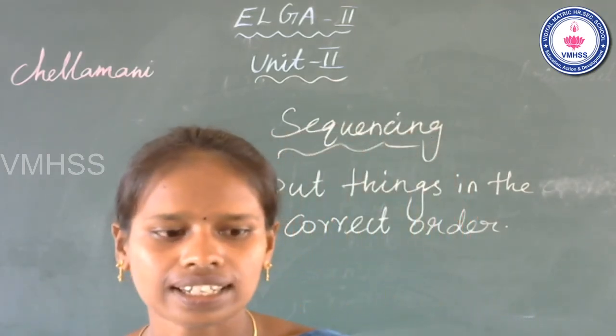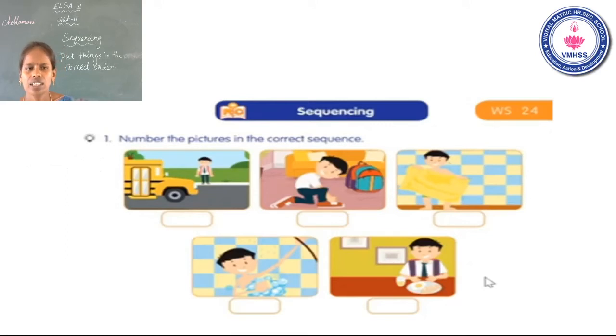Now look at this slide. Okay. They given the title sequencing. Number the pictures in the correct sequence. Okay. You can put the number in the correct sequence. What is the first one? I think they given ready for school. So you can arrange the pictures in correct sequence.